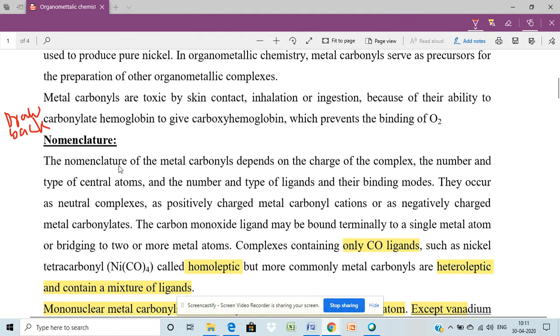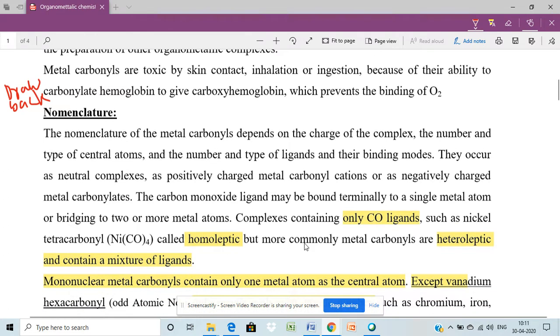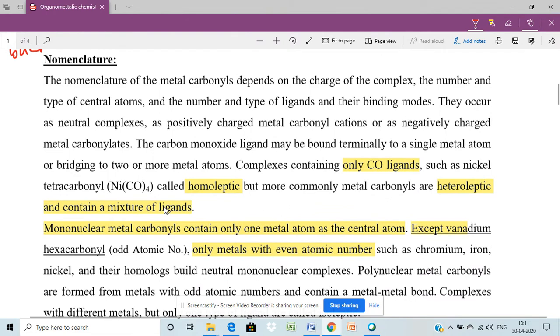Now we are moving to the nomenclature. CO is called the carbonyl compound. When the metal binds with CO, it is called a metal carbonyl. Here CO is the ligand, and it may be bound terminally to a single metal. When only CO is the ligand bound to the metal, it is called homoleptic. And when several other ligands are attached to the metal along with CO, it is called heteroleptic.